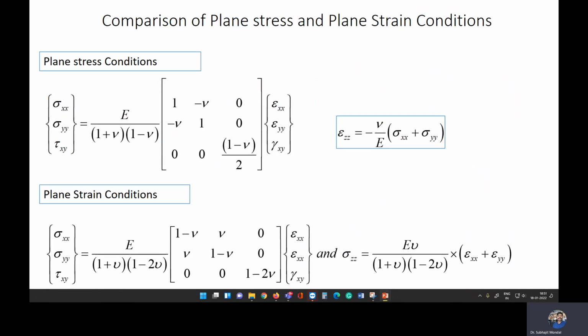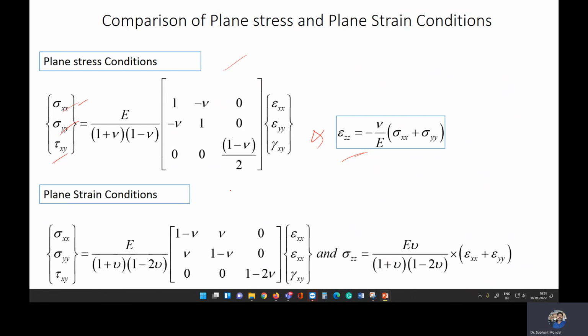So if we summarize, you will see that in the plane stress condition we have stress in one plane: sigma x, sigma y, tau xy. Along with that, we have a strain in the other principal direction.